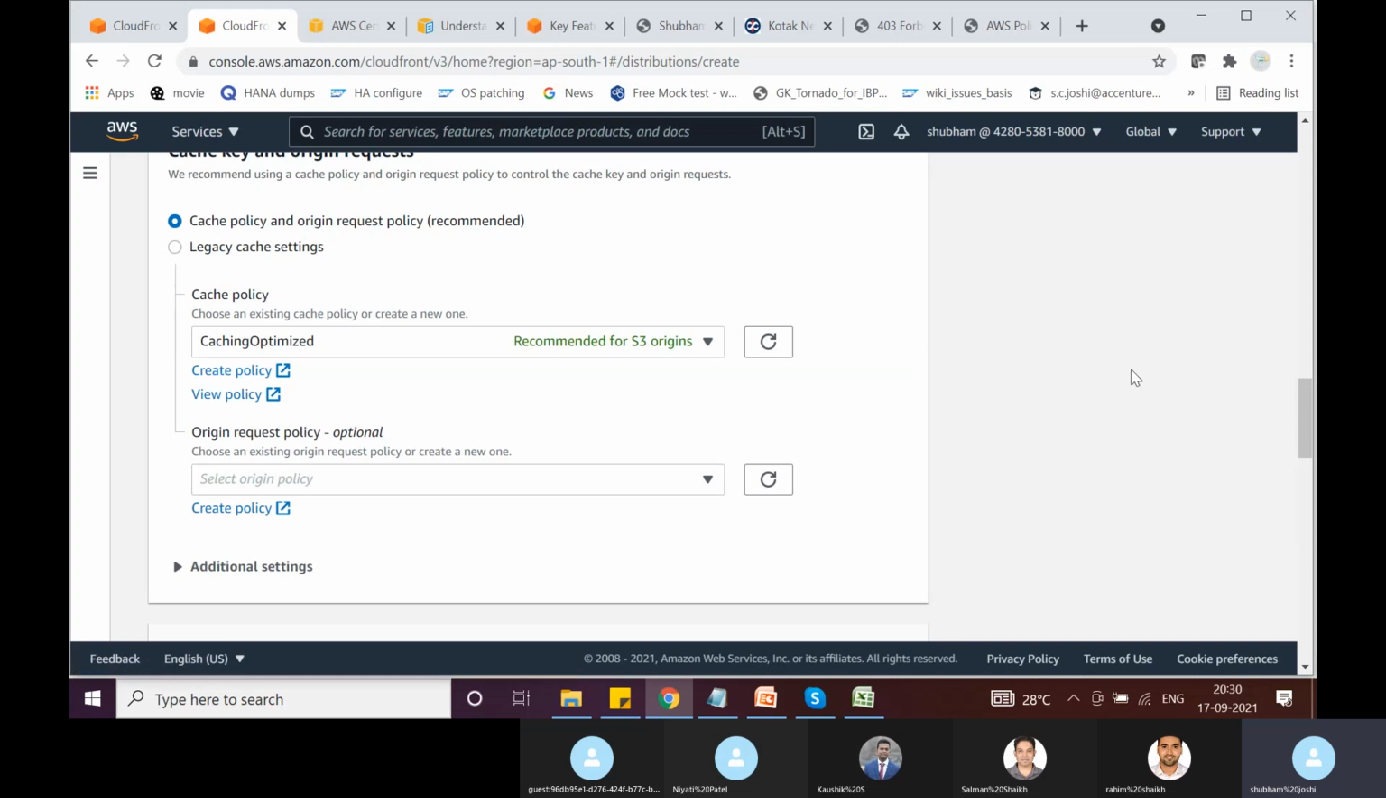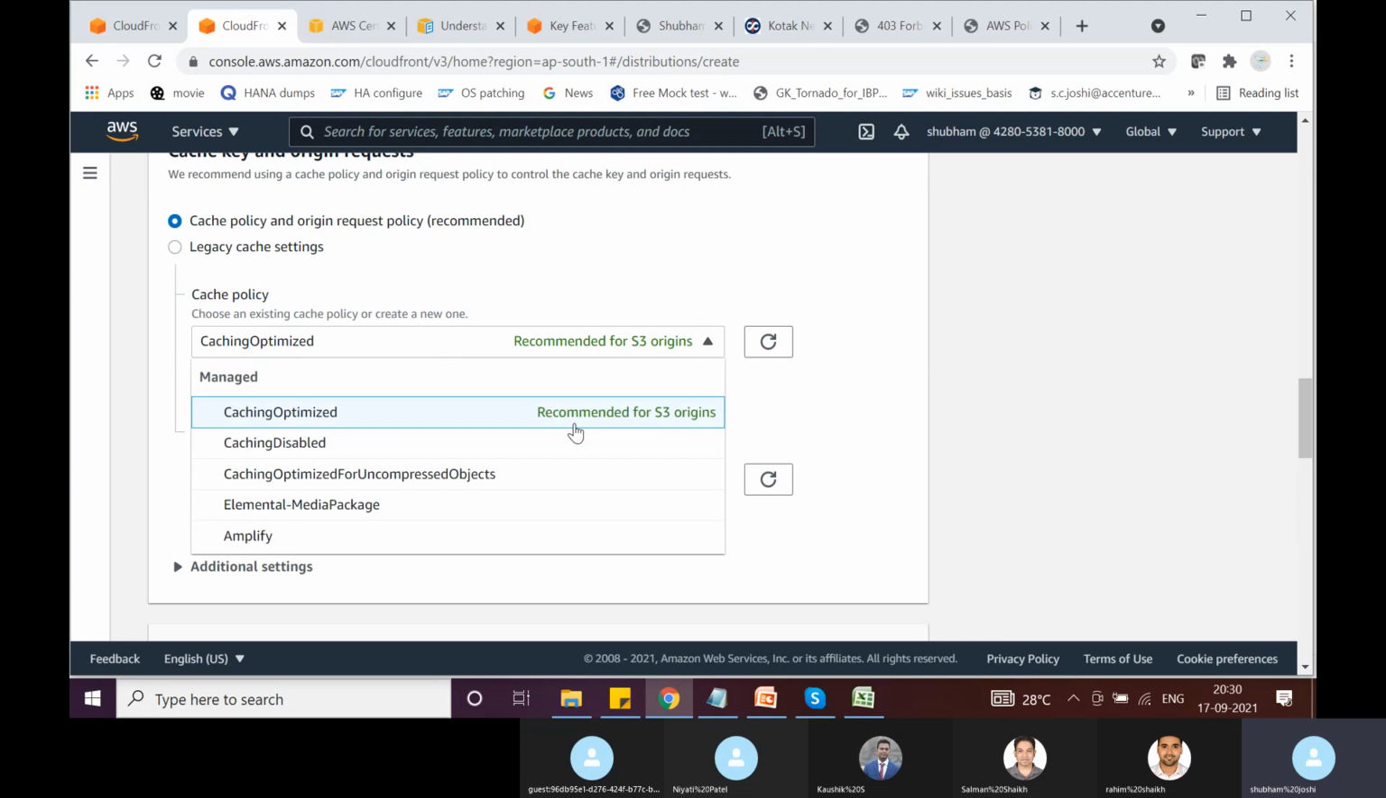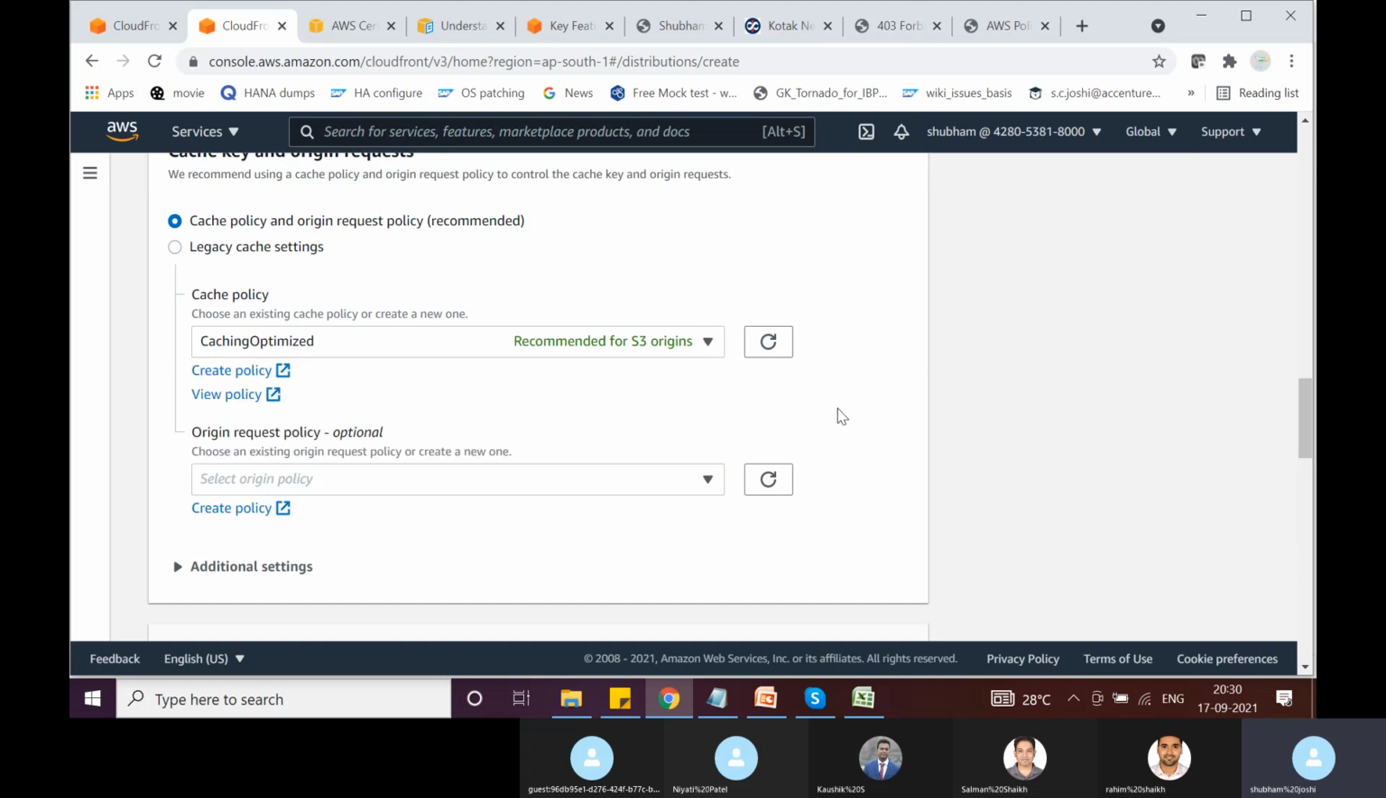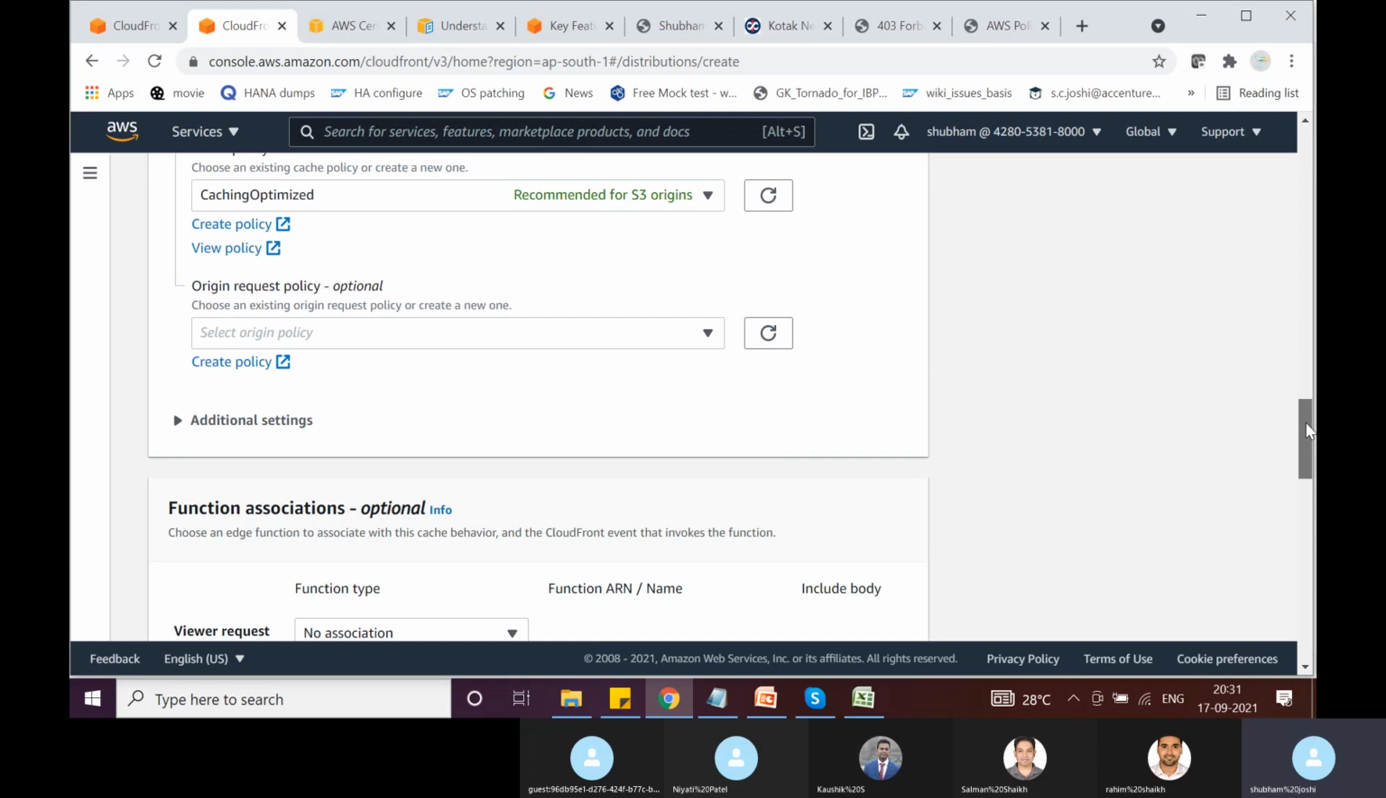So this is what caching policies are. There are some caching policies already created by AWS for us. We can use them, or we can create our own caching policies. There is the caching optimized caching policy, which is recommended for S3 origins. That is why I'm using this caching policy. There is another caching policy called caching disabled, which you would use if your origin server is a web server which is dynamic in nature, or if it's an application load balancer. So we'll go with caching optimized.